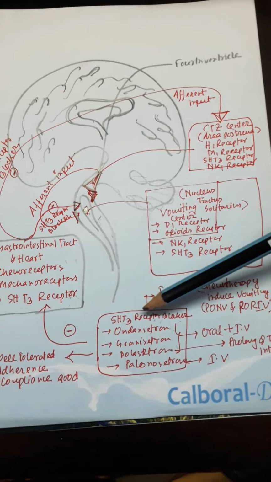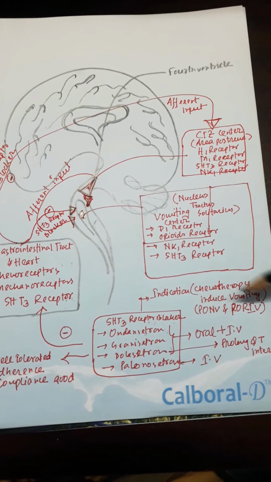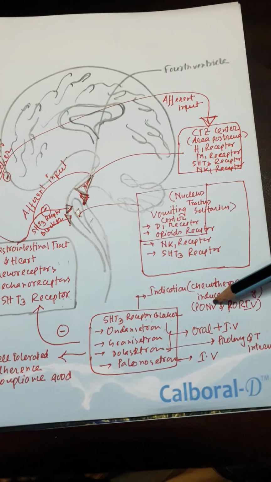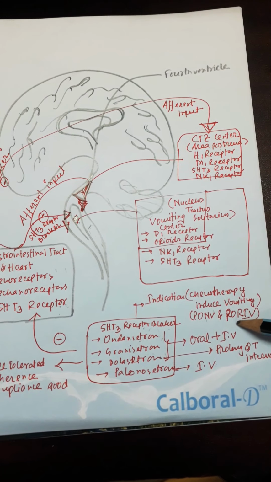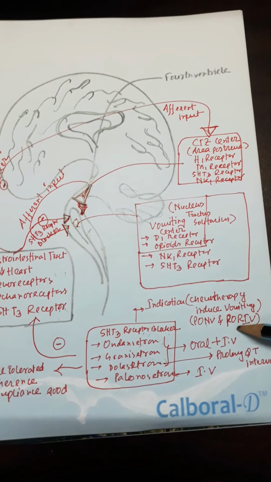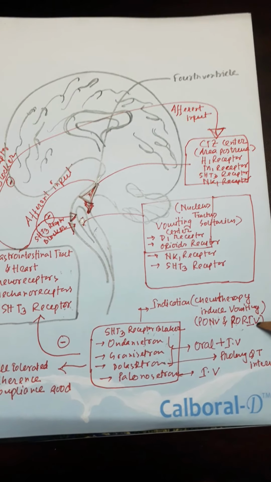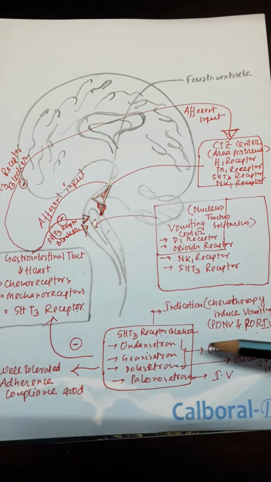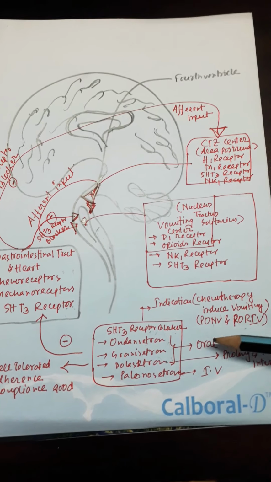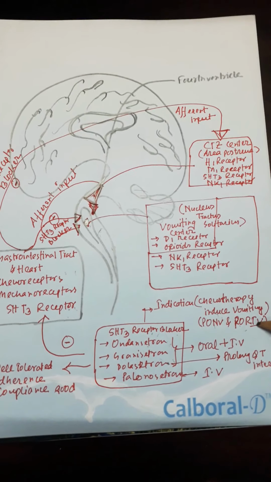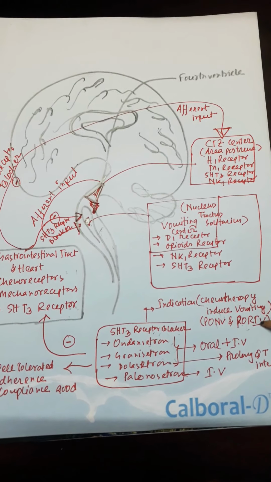These 5-hydroxytryptamine receptor blockers are indicated in chemotherapy induced nausea vomiting, post-operative nausea vomiting or post-surgical nausea vomiting, and also in post-radiotherapy induced vomiting. So these are the important drugs that are used in chemotherapy induced nausea vomiting, post-operative nausea vomiting, and also in post-radiotherapy induced vomiting.